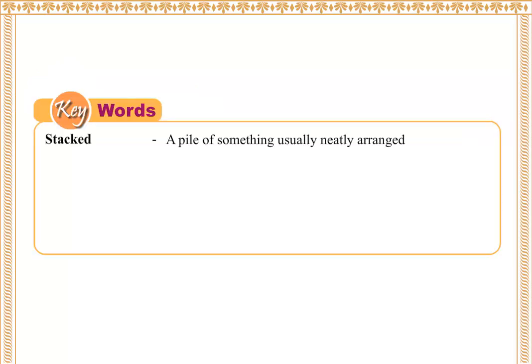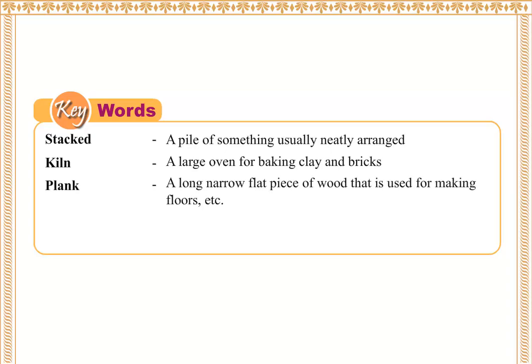Key words. Stacked. A pile of something usually neatly arranged. Kiln. A large oven for baking clay and bricks. Plank. A narrow flat piece of wood that is used for making floors, etc. Mold. A container in which you pour a liquid or soft substance.